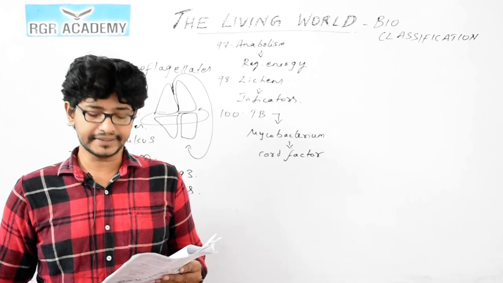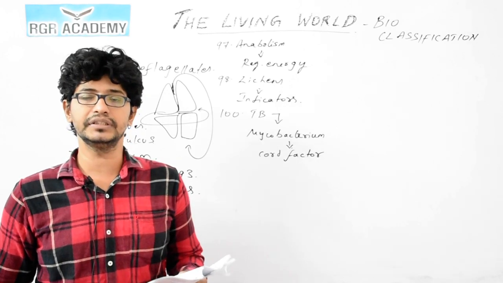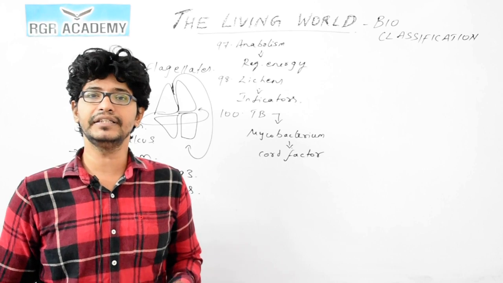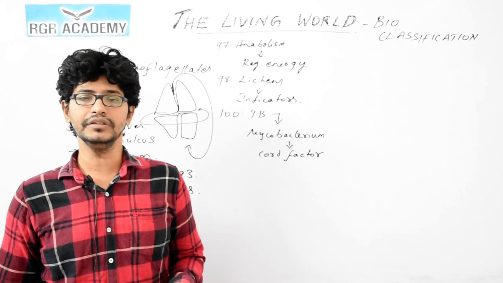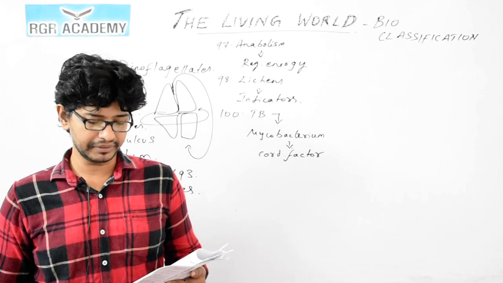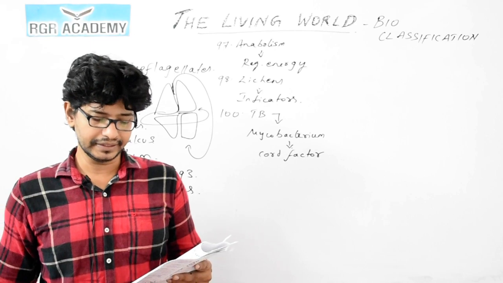104. Which scientist made a significant contribution in the field of classification? This we know, Carolus Linnaeus. As far as the classification of the living world is concerned, most of the contributions were given by this particular scientist, Carolus Linnaeus. So the option is 4. 4 is the correct answer.